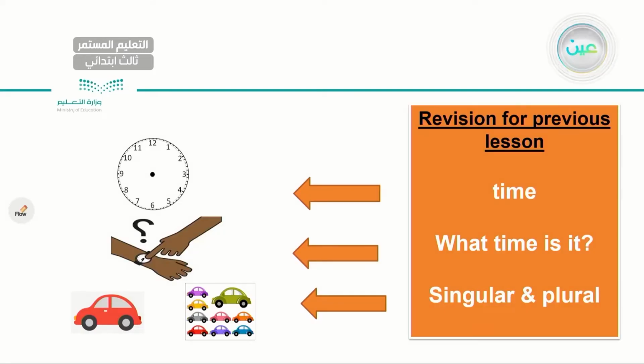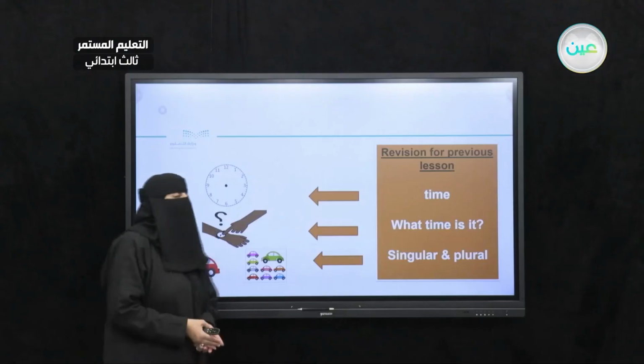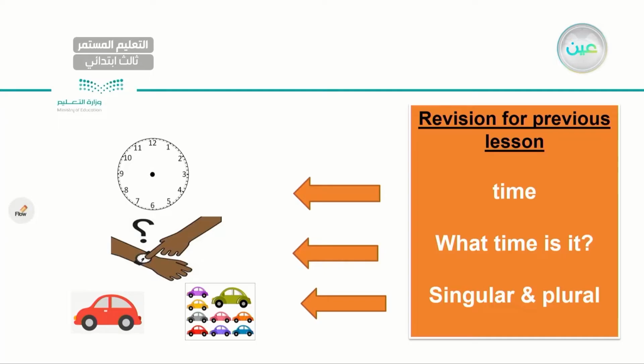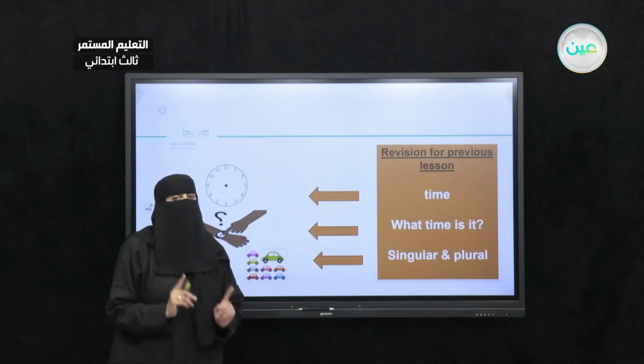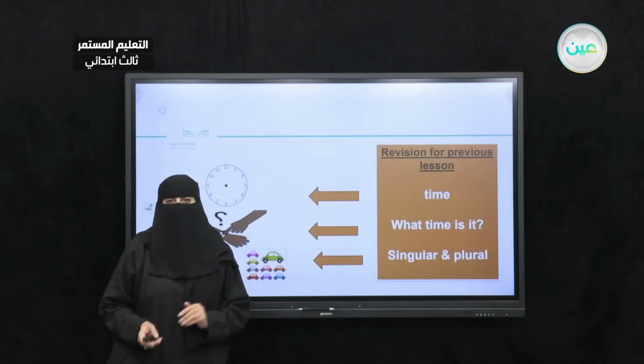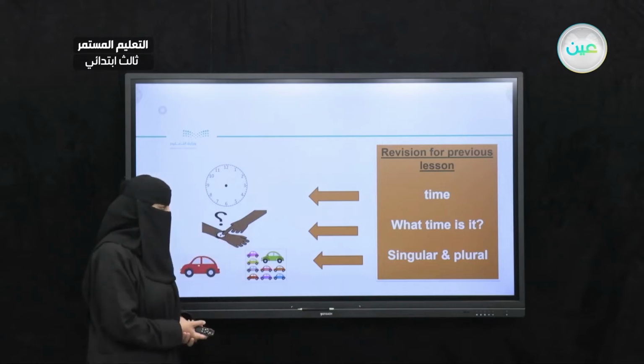Bismillah. Let's start by revising what we've learned in the previous lesson, my dear student. In the previous lesson, we practiced more time. How to ask about the time, what time is it, okay? And also we practiced singular and plural, especially irregular nouns like man, and we will have several exercises.